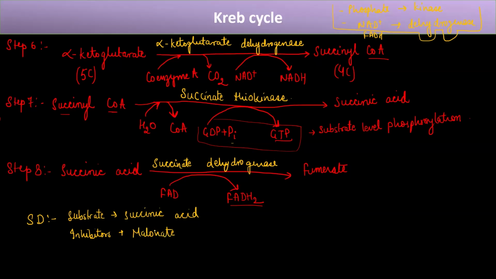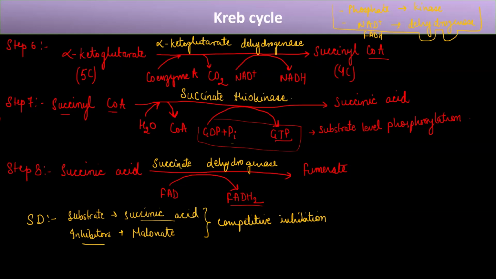Malonate. And if you remember, the similarity between succinate, or succinic acid, and malonate, or malonic acid, is that they have a similar kind of structure. I think there was one methyl group difference. So the inhibitor inhibits this enzyme, succinate dehydrogenase, by competitive inhibition, because it has a structure similar to that of the enzyme's substrate, succinic acid. So this is about succinate dehydrogenase.